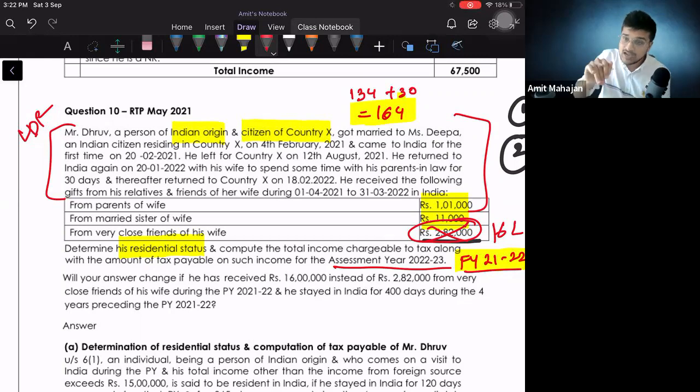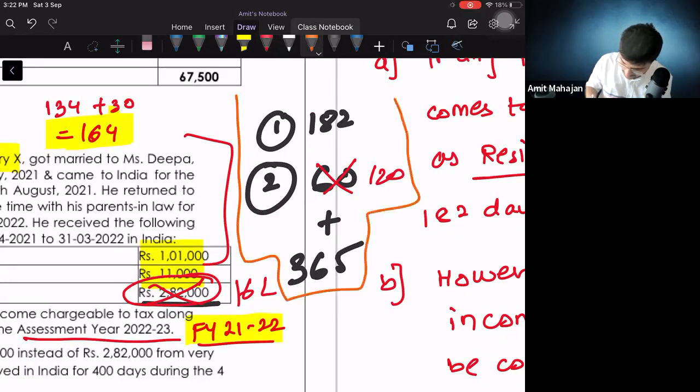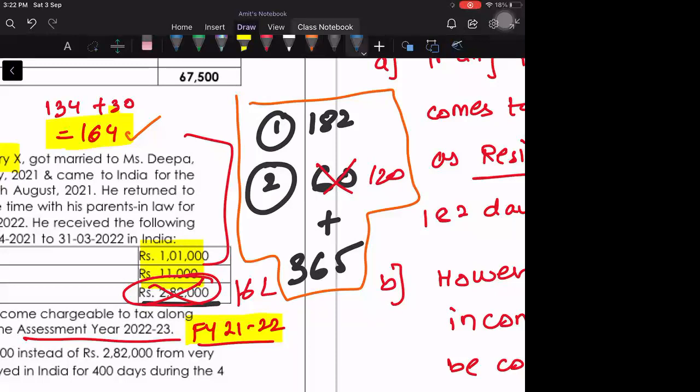Perfect. So now we will identify which conditions I have to satisfy. First, 182 days or more. Is he staying in India for equal to or more than 182 days? No, he's staying in India for 164 days. Point number 2, the second basic condition will be applicable, but the 120 and 365 one. Is he staying in India for more than 120 days? Yes, he is staying in India for more than 120 days.